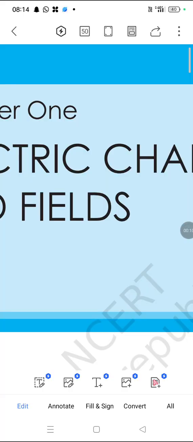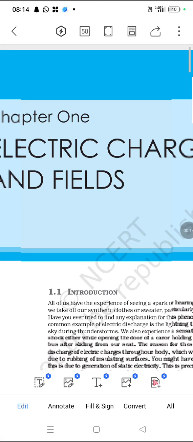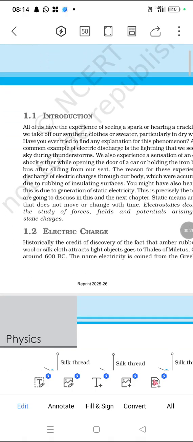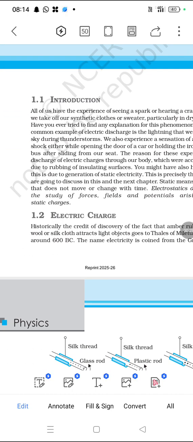Here, for electric charges and fields, we have taken the classes. First of all, the introduction. 600 BC, it comes from the Greek words. What is electricity? It is electrical, derived from the Greek words. This is the first paragraph we have taken from that.